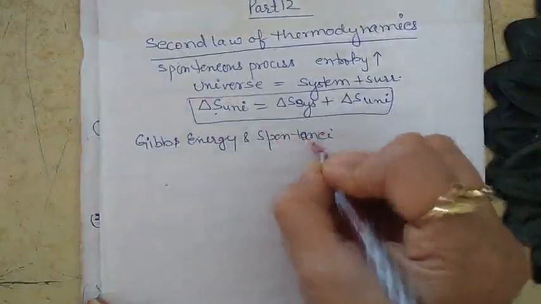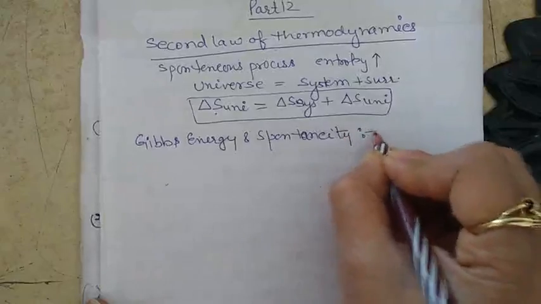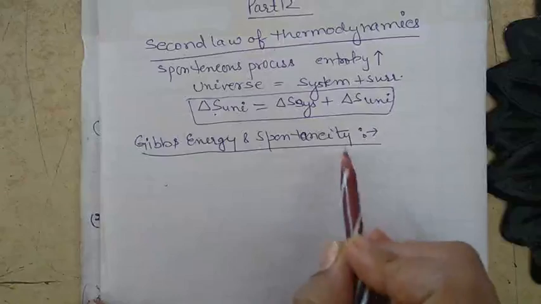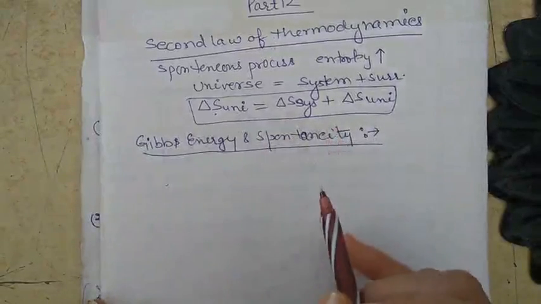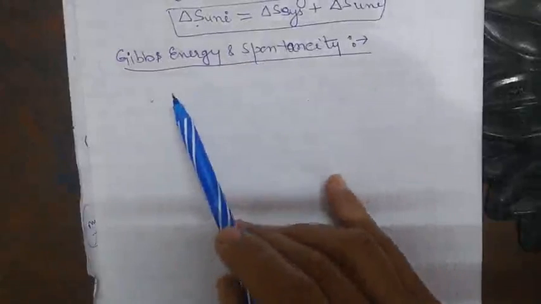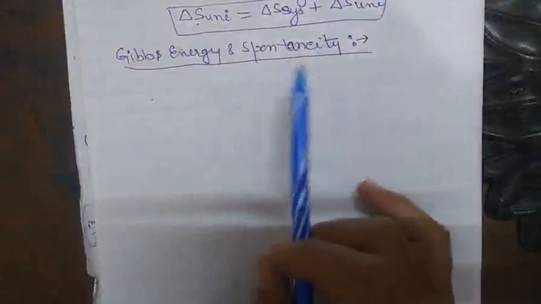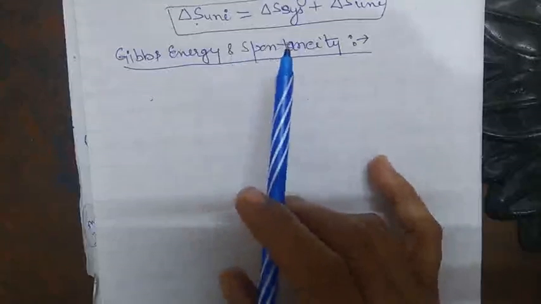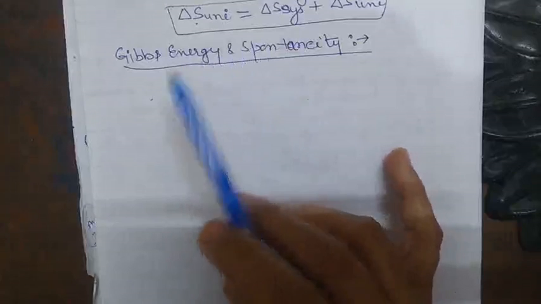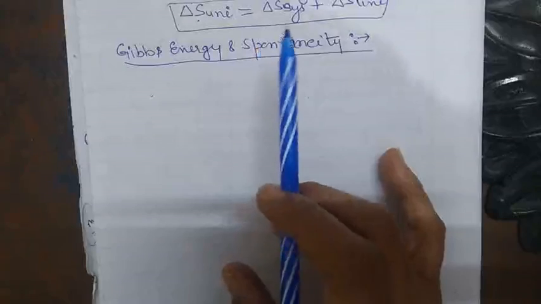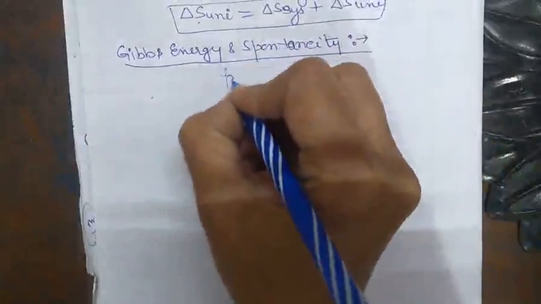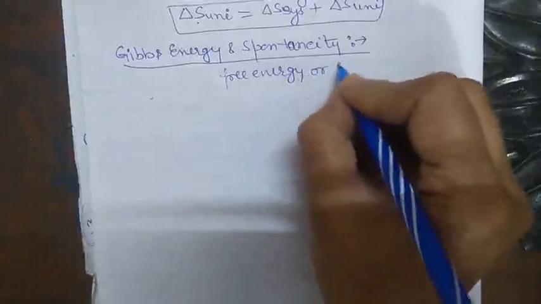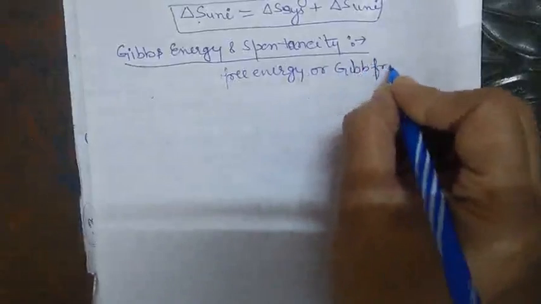The maximum amount of energy available to a system during a process that can be converted into useful work is called the free energy, or Gibbs free energy.